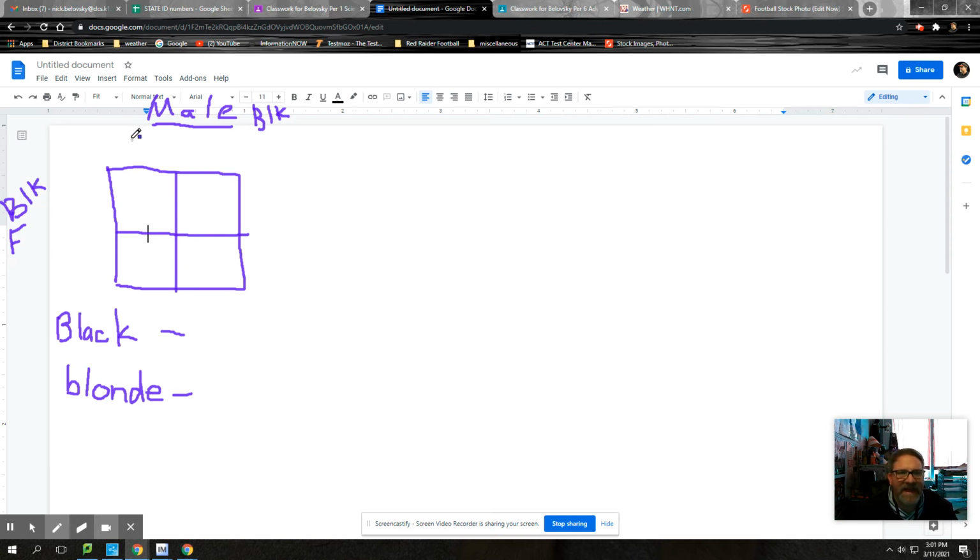So let's say that dad was born with dominant black, capital B, and recessive, little b, for blonde. And let's say that mom was born with a dominant, capital B, for black, and also with a little b for blonde. Now, here's where you've got to remember how Punnett squares work, how you move the letters around.